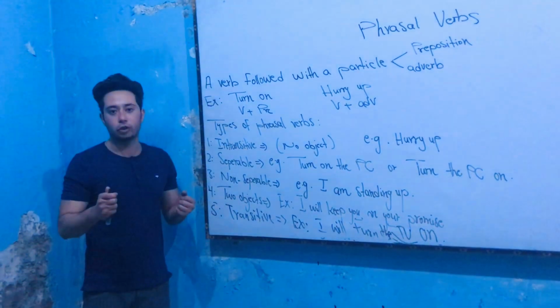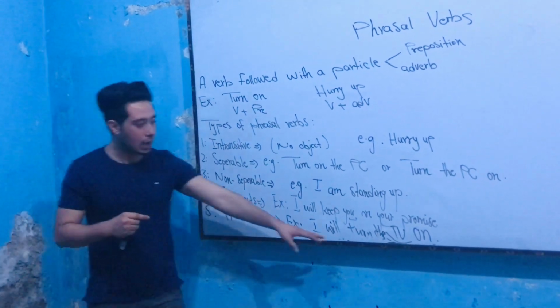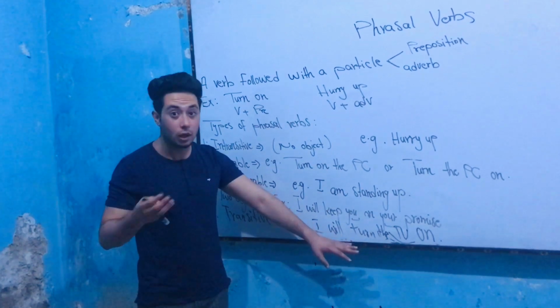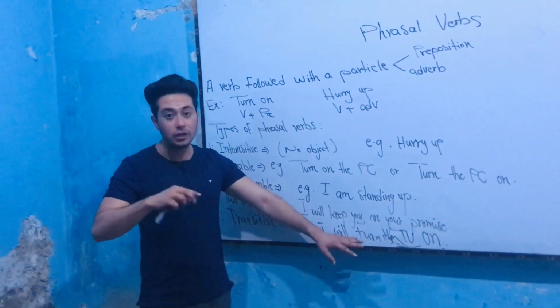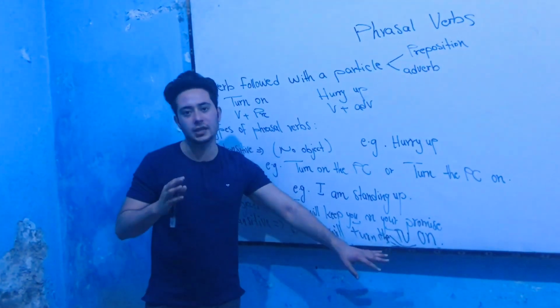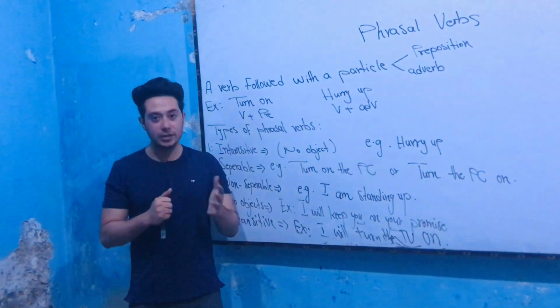Transitive phrasal verbs are those phrasal verbs that have only one object. For example, I will turn the TV on. We can see that this is separable as well. Also, because it only has one object, we call it the transitive one. Okay, my dear all friends, that was our lecture about phrasal verbs.